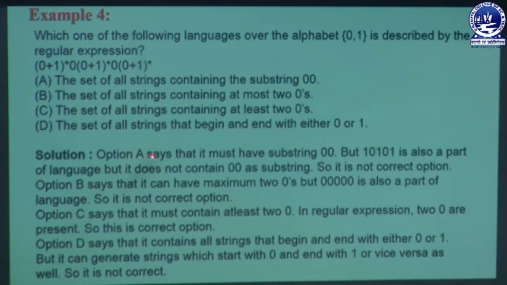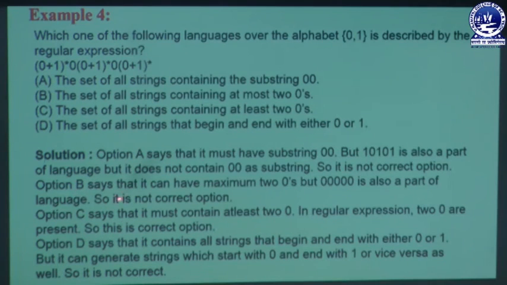Option A says that it must have the substring 00, but 10101 is also a part of the language, and it does not contain 00 as a substring. So it is an incorrect option. This option is not matching this expression, so option A is cancelled.